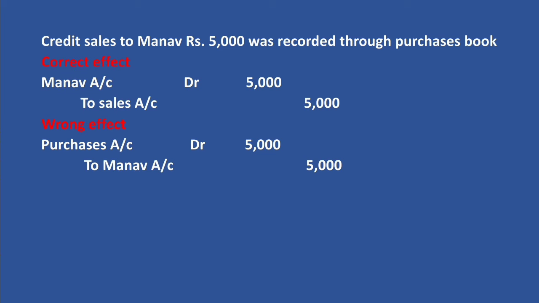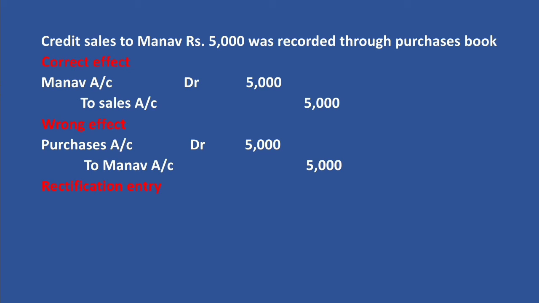Now we want to rectify it. First we have to cancel the wrong effect. Here we want to cancel the wrong credit of Manav's account. To cancel a credit, we can debit the same account. So here we can debit Manav's account for rupees 5,000.